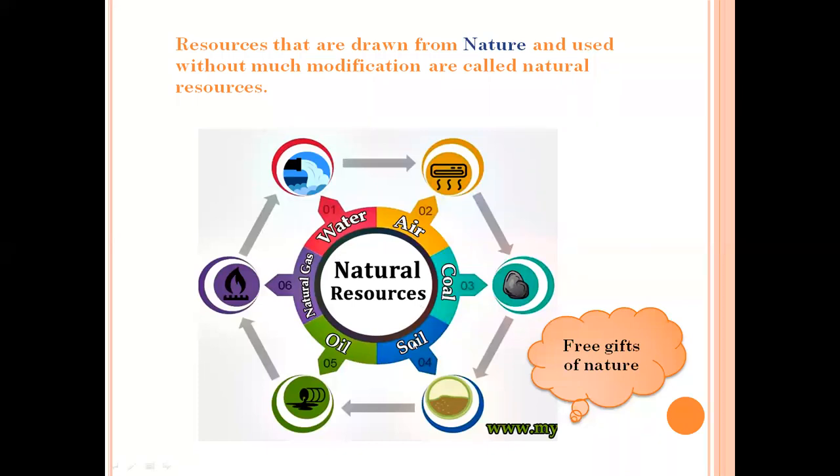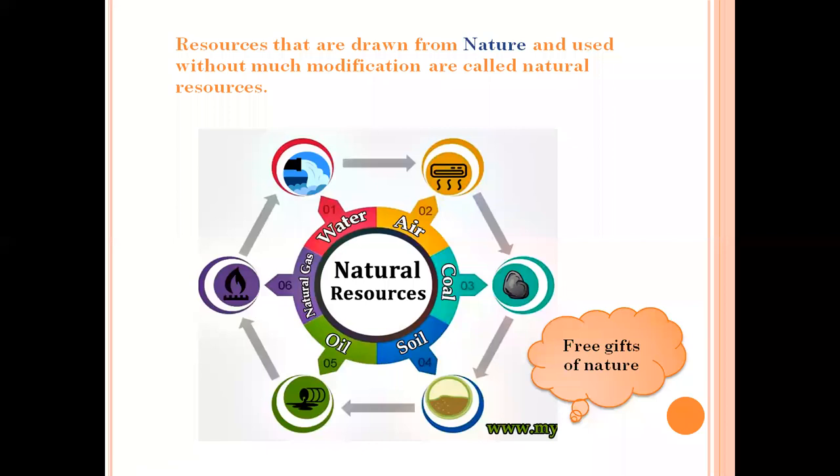Soil is also an important resource, because different types of soil produce different types of crops. Oil, we are getting oil from nature only, and we are modifying this oil into petrol and diesel, etc. Natural gas, again we are getting from nature only.